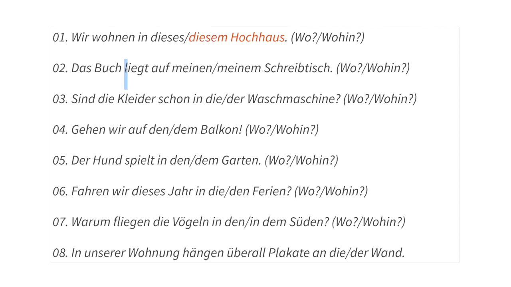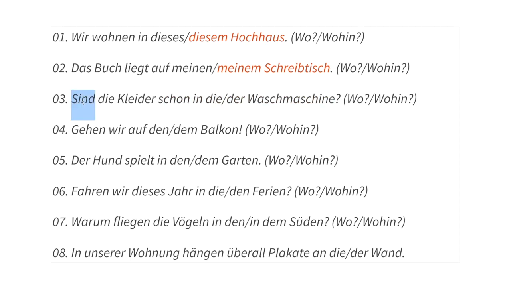Das Buch liegt auf meinem Schreibtisch. Again, where does the book lie? Where is the book? So again we have meinem. Sind die Kleider schon in der Waschmaschine?